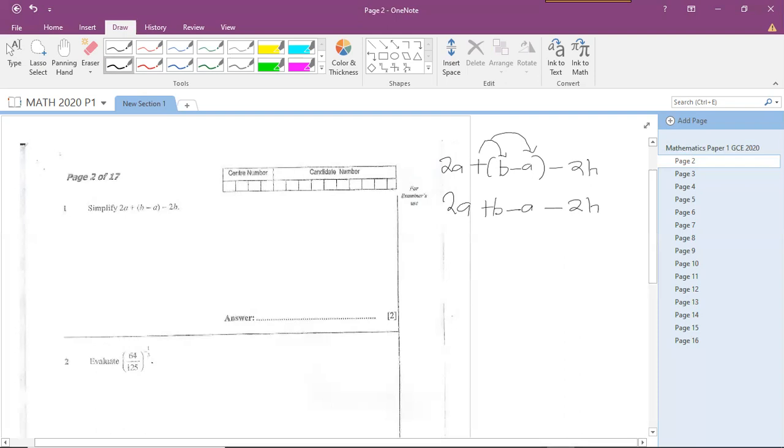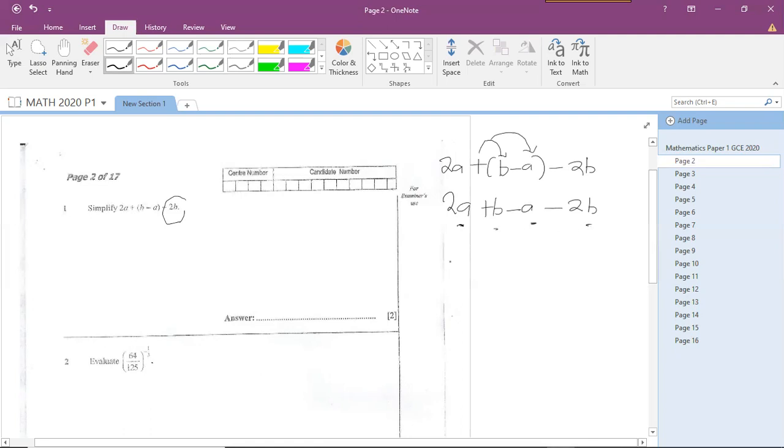Wait, this is b, sorry, this is minus 2b, not minus 2h. The paper is a little bit faded. So this is minus b and this is minus b, all right? So we now have like terms, a and a, b and b.